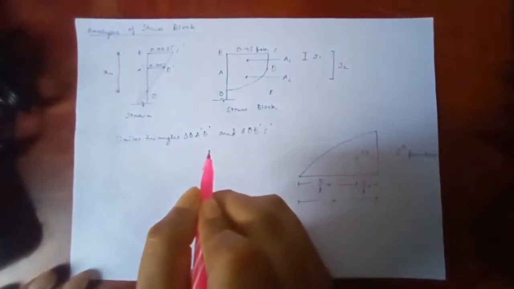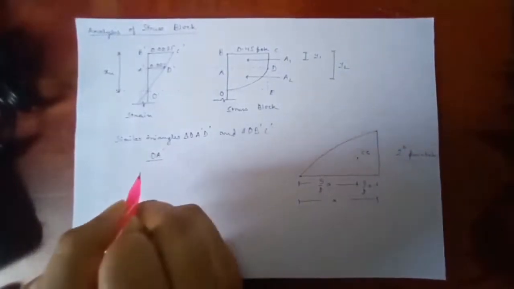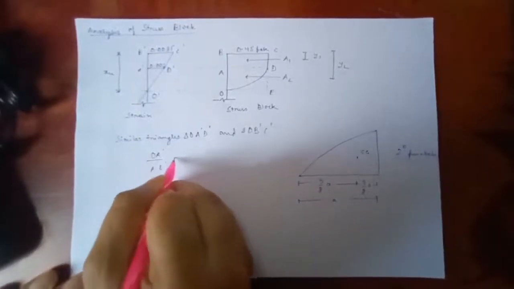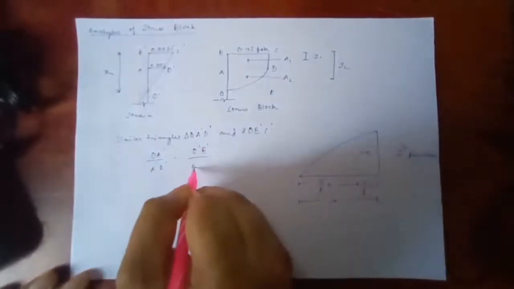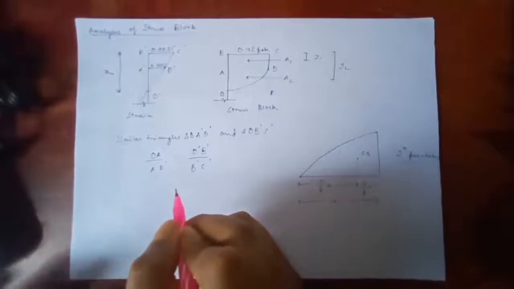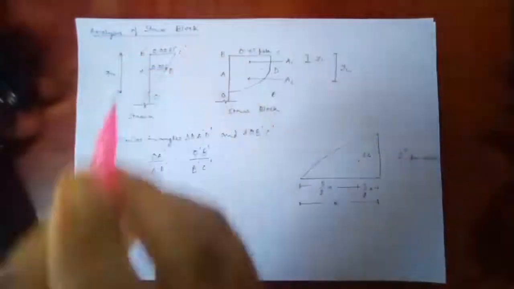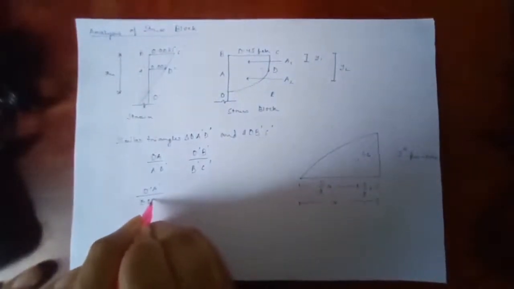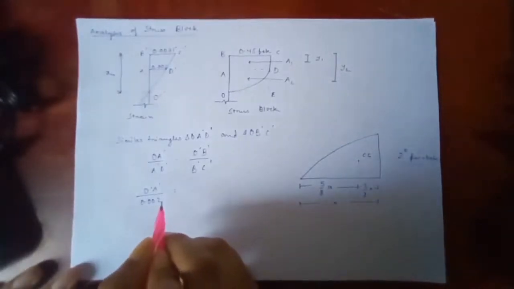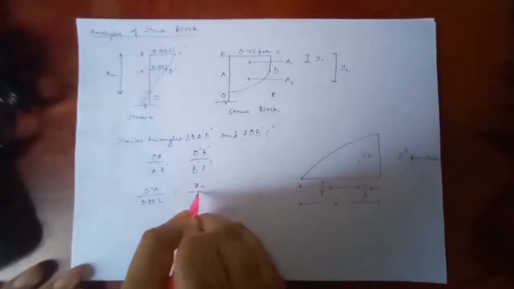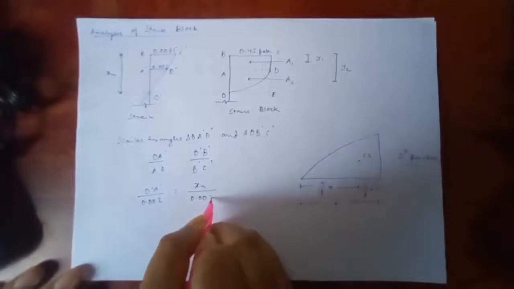For this, it is O dash A dash upon A dash D dash, which is equal to O dash B dash upon B dash C dash. So now replacing it, I can replace A dash D dash as 0.002 and O dash B dash as XU and B dash C dash as 0.0035.